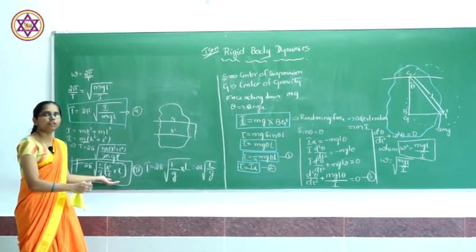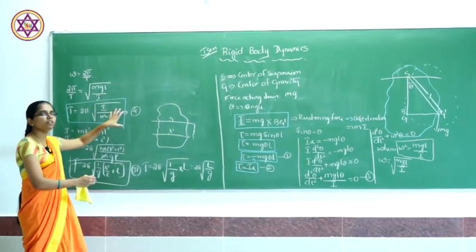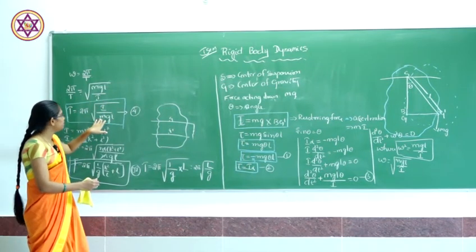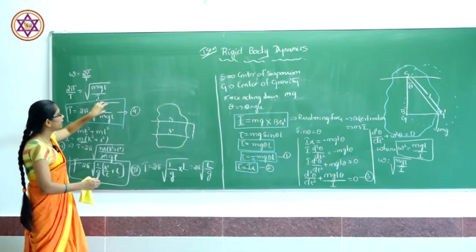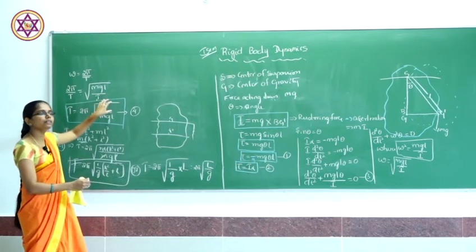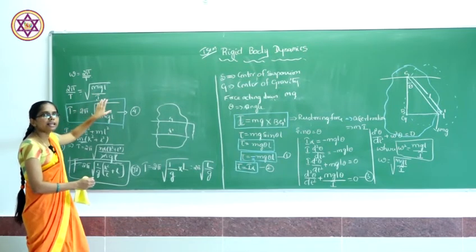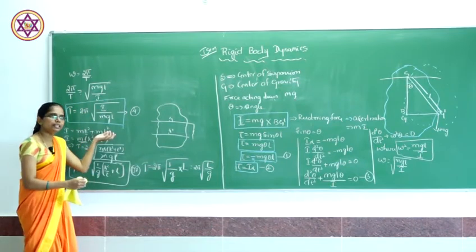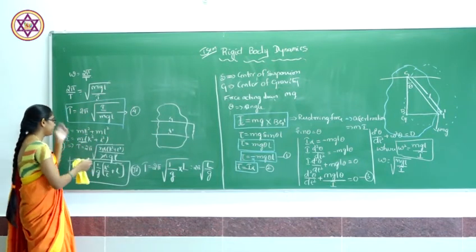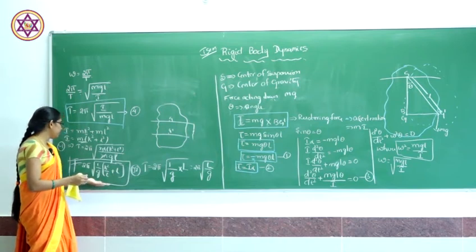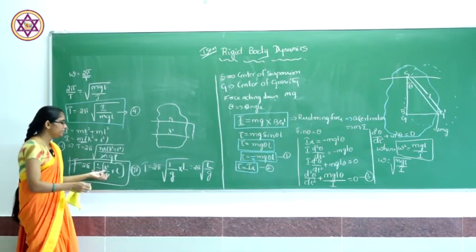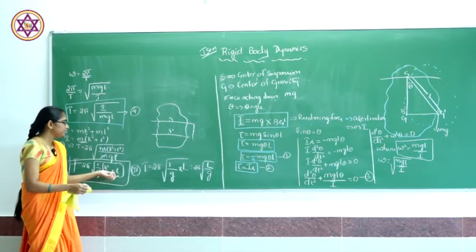Firstly, the general time period of oscillation will be given by 2π√(I/mgl). We know that I is the moment of inertia, which from the parallel axis theorem is mk² + ml². Just substitute the I value. By simplifying, we get the simplified formula for the time period of oscillation of a compound pendulum, that is 2π√((k²/l + l)/g).